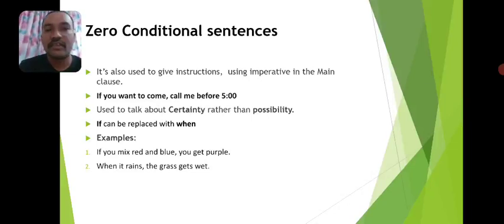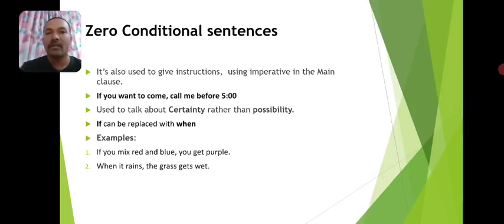So in the if clause, we are using simple present tense as usual. And if you look at the main clause, simple present tense is also used in the main clause, right? But rather we are using the imperative pattern of the sentence. And it is also used to talk about certainty rather than possibility. So zero conditional sentences, this structure or pattern, is always used to talk about certainty.